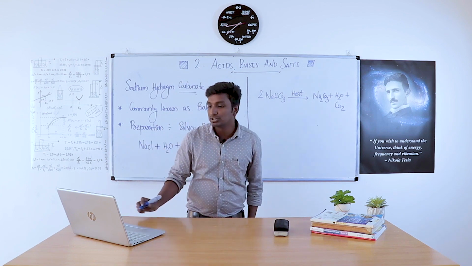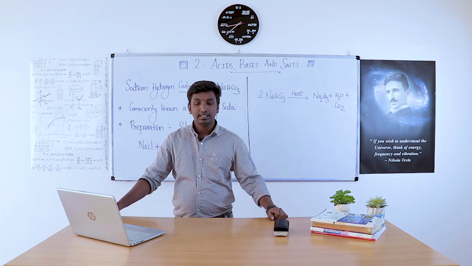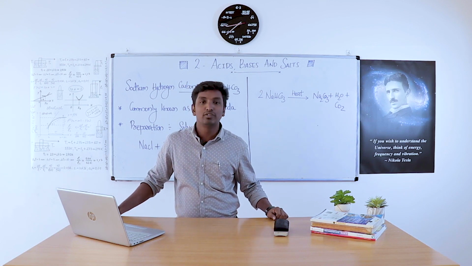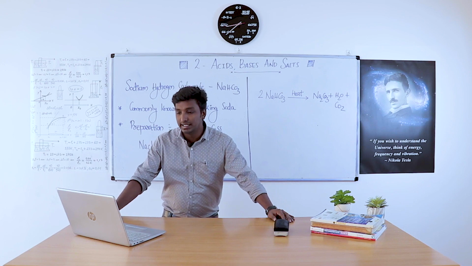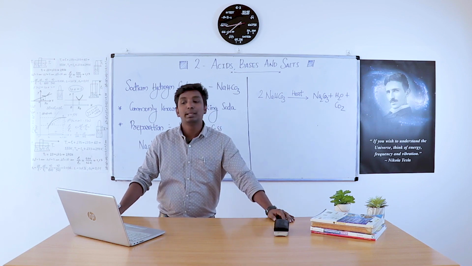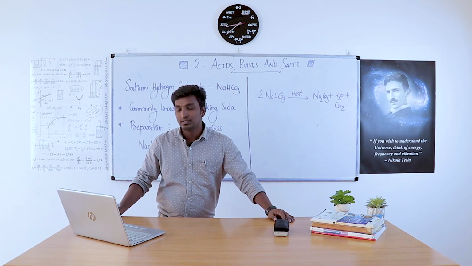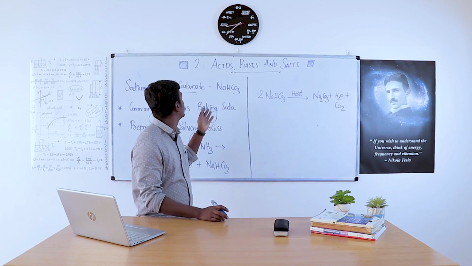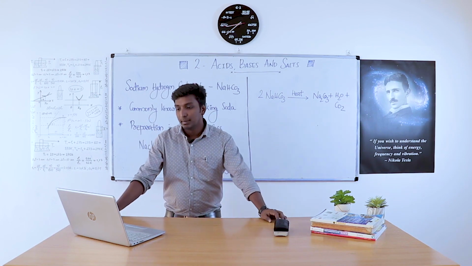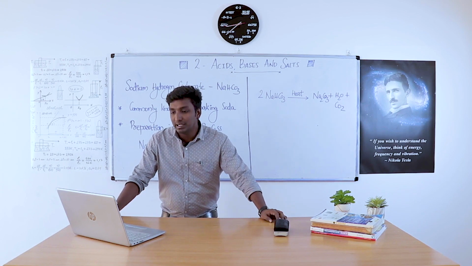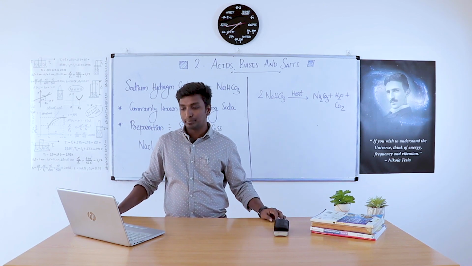Then what are the uses of this baking soda? These are used as ingredients of antacids. Then for the preparation of baking powder, this can be used, that is sodium hydrogen carbonate. Baking powder plus mild edible acid gives baking soda.